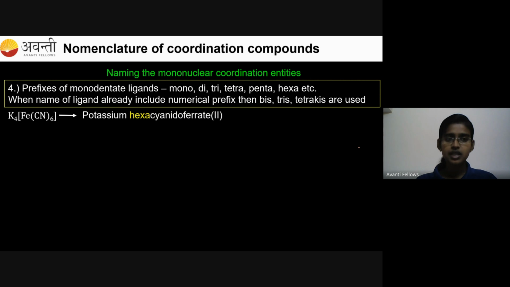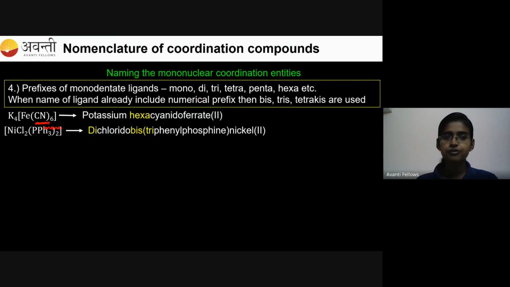So this is an example. And here, cyanide is the ligand. Cyanide is a monodentate ligand. So in case of a monodentate ligand, you don't have to use bis, tris and all. It is cyanide, so we are using just hexa.